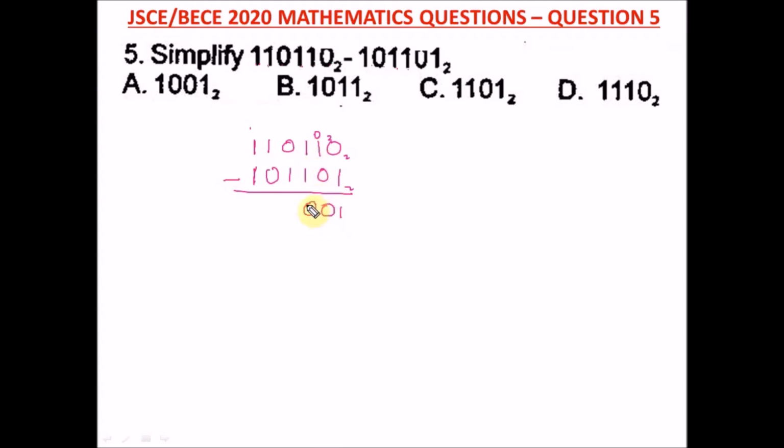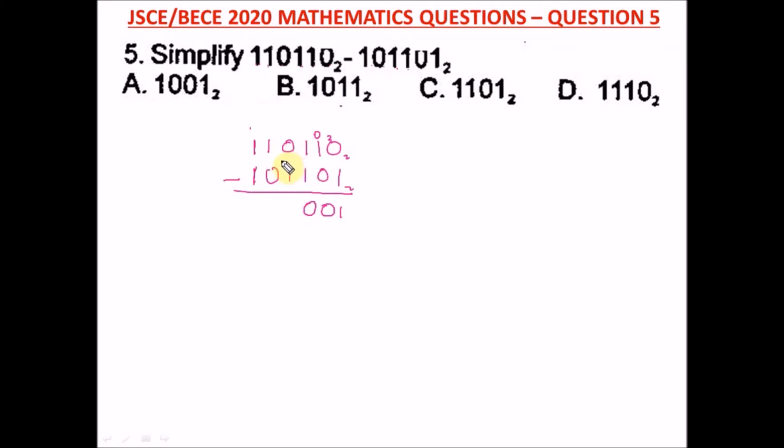We have a 0. Now here again, this is a 0 minus 1. You can't take away 1 from 0. We have to borrow a 1, and that 1 you borrow is a 2. You remember, this is base 2. When you're doing subtraction on just ordinary numbers, that's your base 10, when you borrow a 1, that 1 is a 10. I hope you remember that. But here this is base 2.